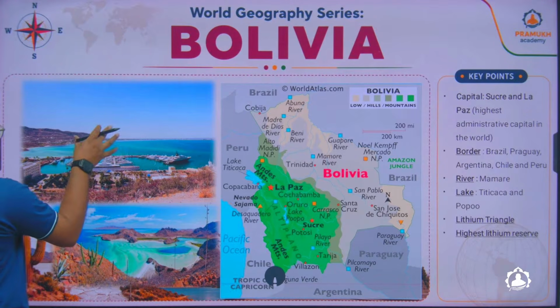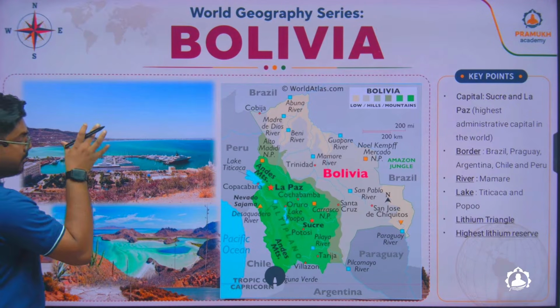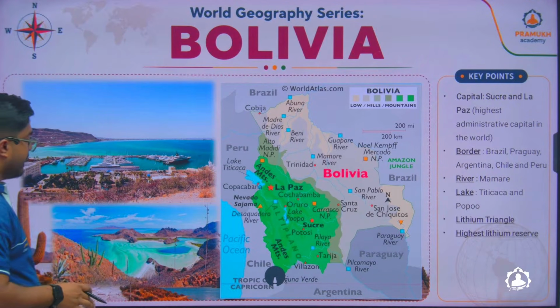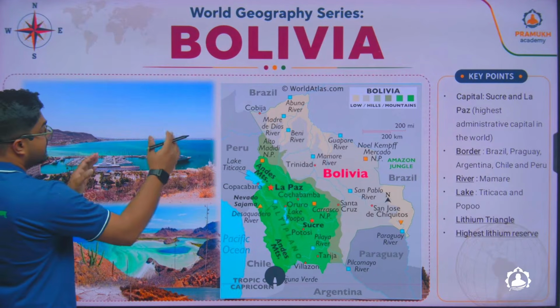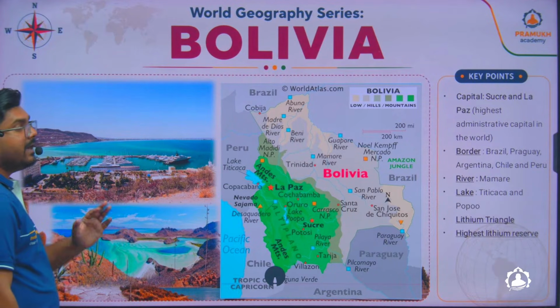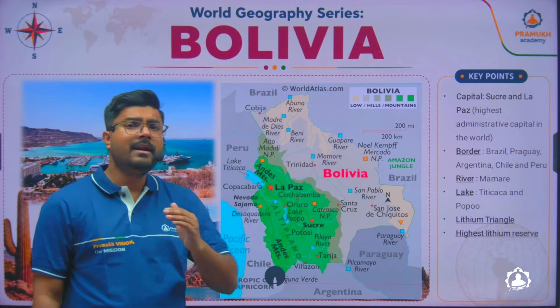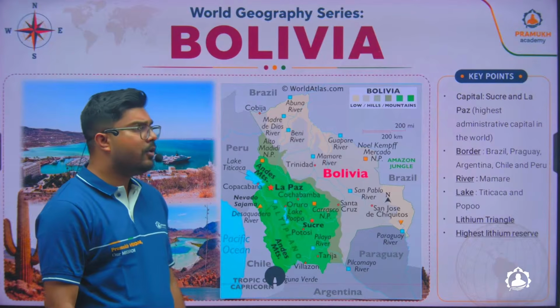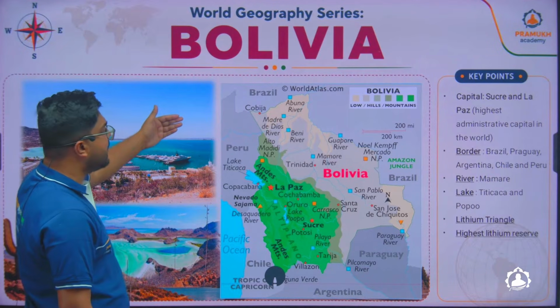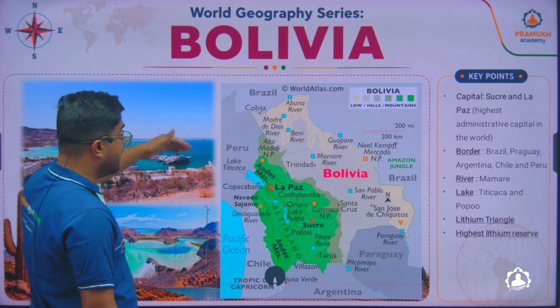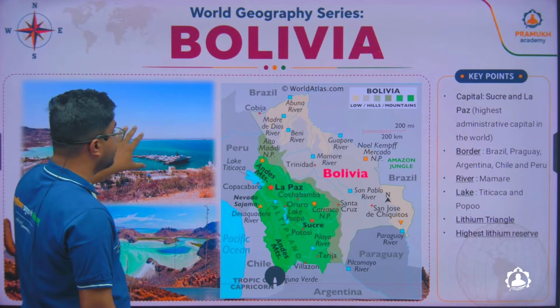So you can say that tourism flourishes in Bolivia, and the lake is such that at some point you will feel like you are near the coastal region of a country with the ocean ahead of you. You will not even see the other side of the lake, so it looks like an ocean.